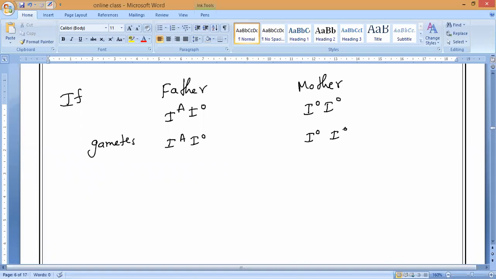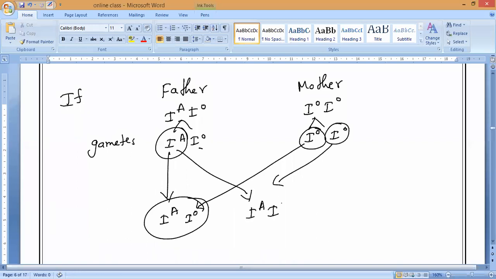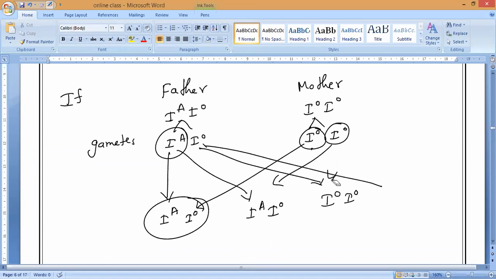We get the first one, donating IA, and IO, so we get IA IO. Next one, we get IO and IO. Again IA and IO. And next, if the mother donates IO and the father donates IO, we get IO. So the last one is again IO and IO.